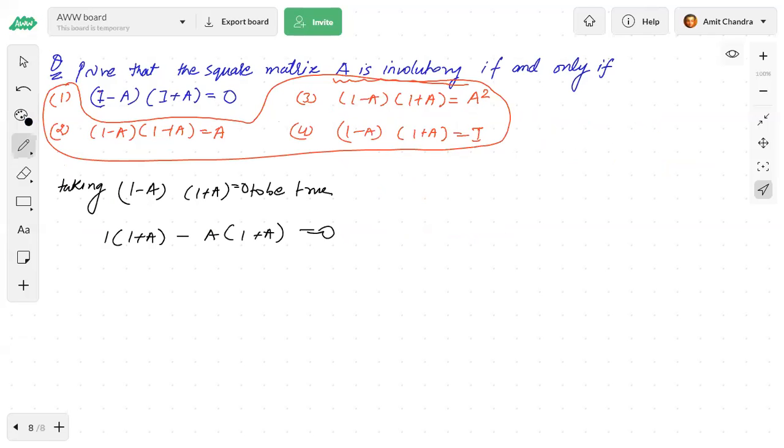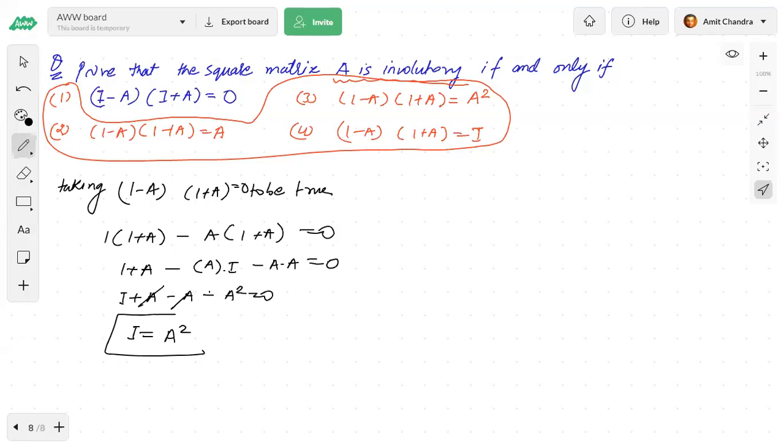Now this is identity matrix. Identity matrix multiplied with any matrix will give the same matrix. So this is 1 plus a minus, this will be a minus a into I, and minus a into a equal to 0, right? A into identity matrix will again give you a. So this is 1 plus a minus a square equal to 0. So this means equals to null matrix. So this is I is equals to a square. So if a square is equals to I, that means this is involuntary matrix.